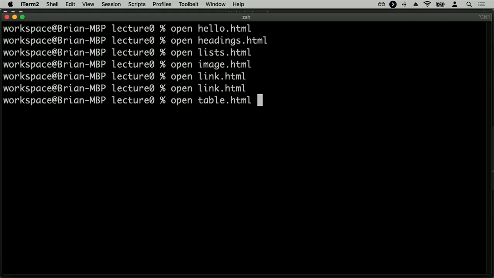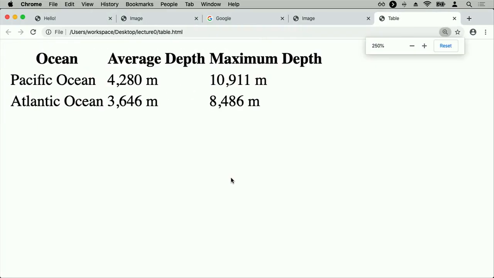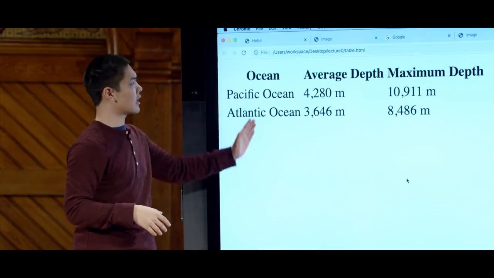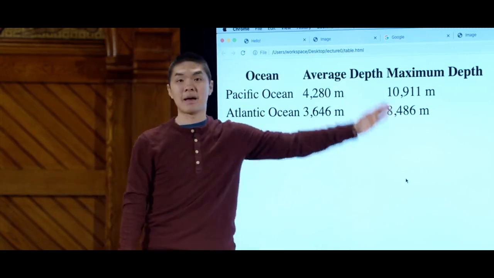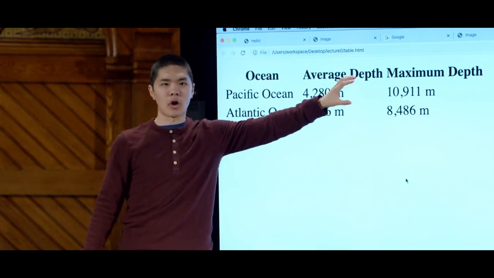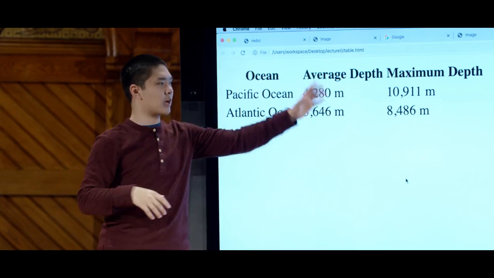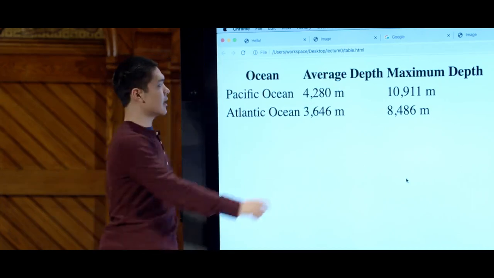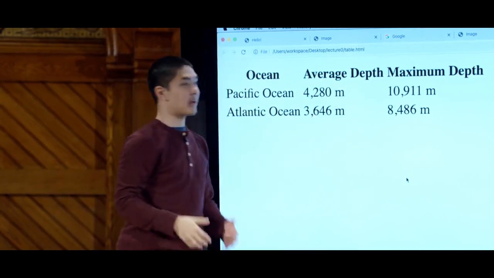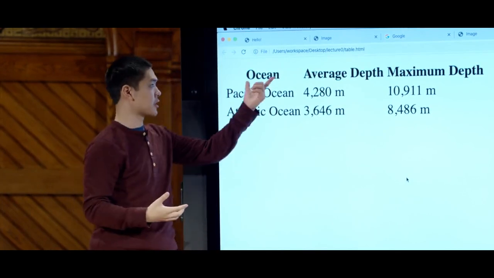So when I open up table.html now, here's what I'm going to see. I'm going to see a table-like representation of the data. It's not just one thing after another anymore. It's structured in a table. Now, granted, there aren't any borders, and I could probably add some colors and spacing to make this look a little bit nicer. But I see three columns: ocean, average depth, and maximum depth, where this very first row is what we might call the table header, the very top of the table that's defining what all of the columns mean. Inside of that table header is a single table row that has three table data cells: ocean, average depth, and maximum depth.